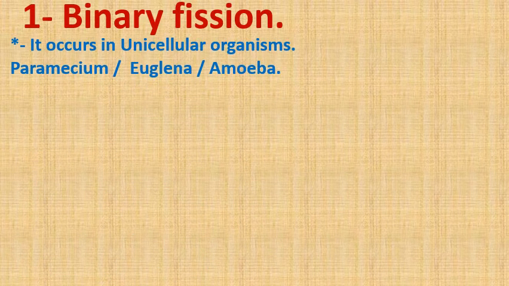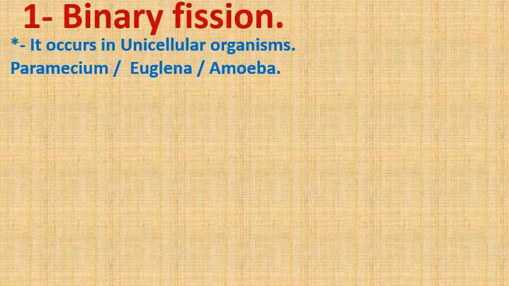Number 1, binary fission. This reproduction occurs in unicellular organisms. Pay attention. Binary fission is asexual reproduction, so here we need only one living organism.